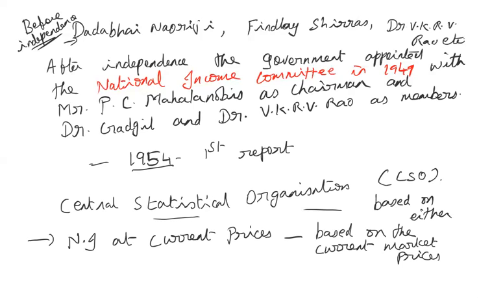Basically how it is calculated is price of the commodity multiplied by quantity. So P1 Q1 plus P2 Q2. So the quantities of each and every commodity are multiplied with their respective prices which are prevailing currently. So that is the calculation of national income at current market prices.